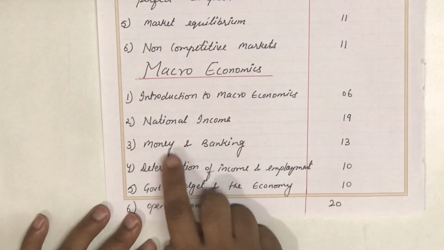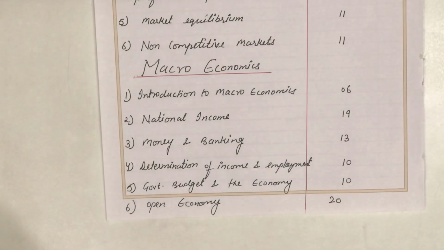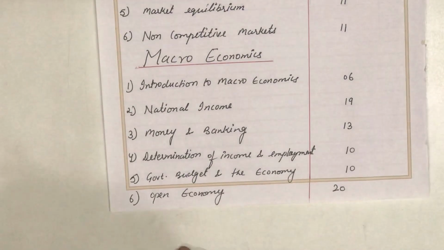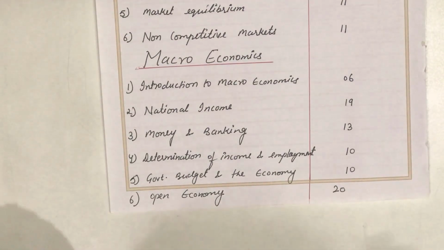Next one is money and banking. Under this chapter, we will be studying the functions of money, functions of RBI, monetary policy of RBI, and how banks create money in the economy, and also the demand and supply of money. Again, this chapter will give you a lot of information which you can connect with day-to-day life.